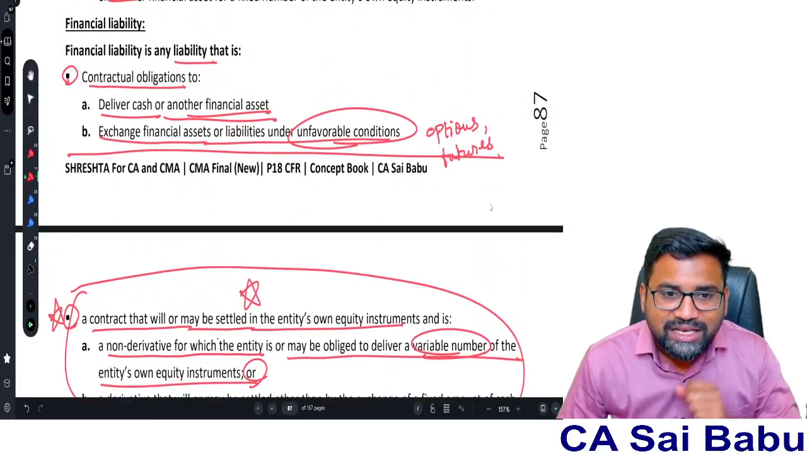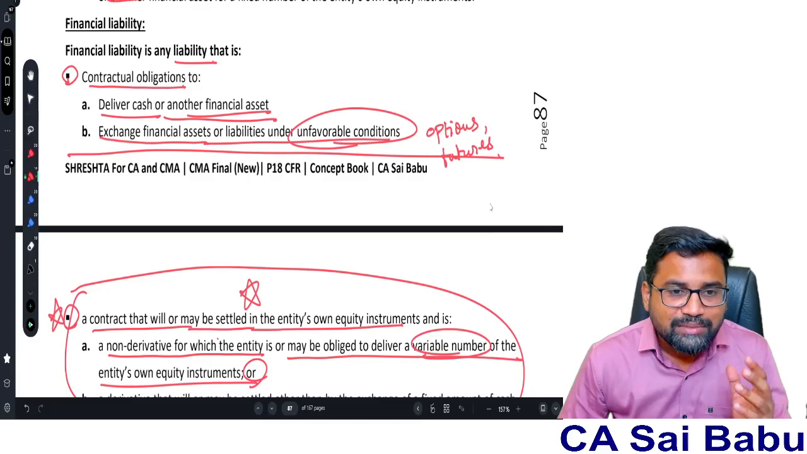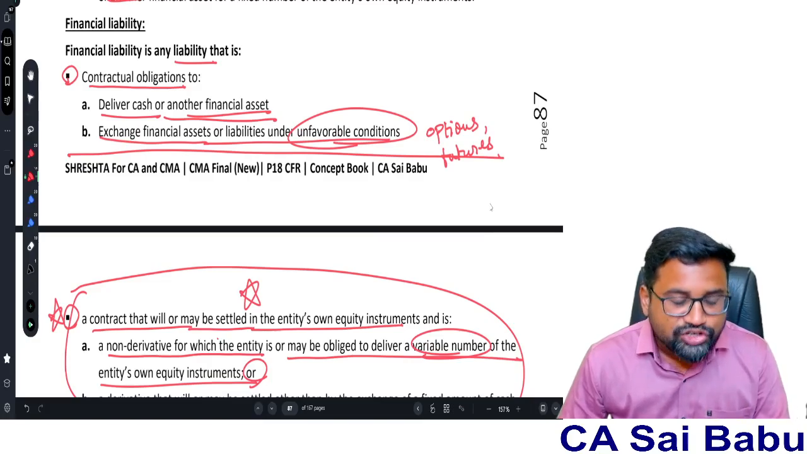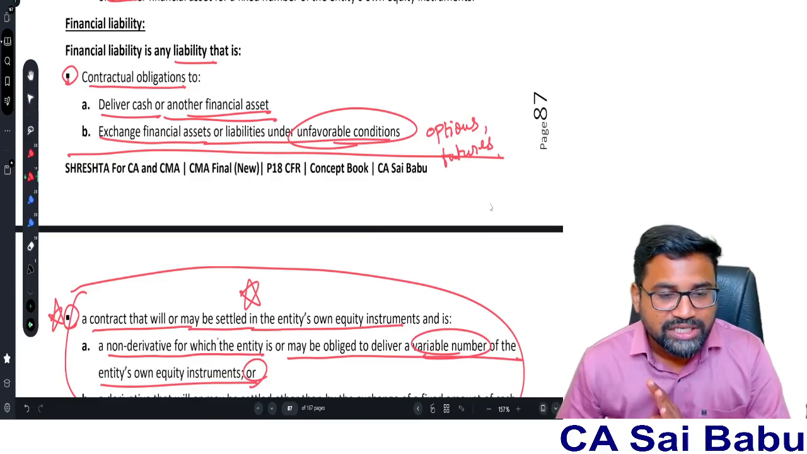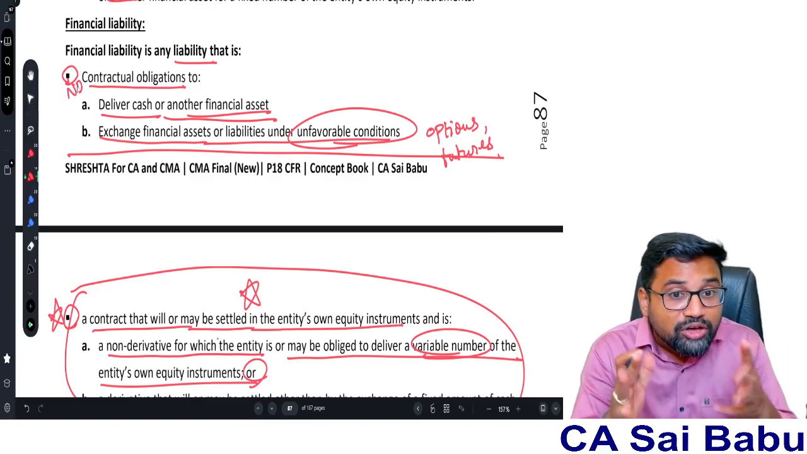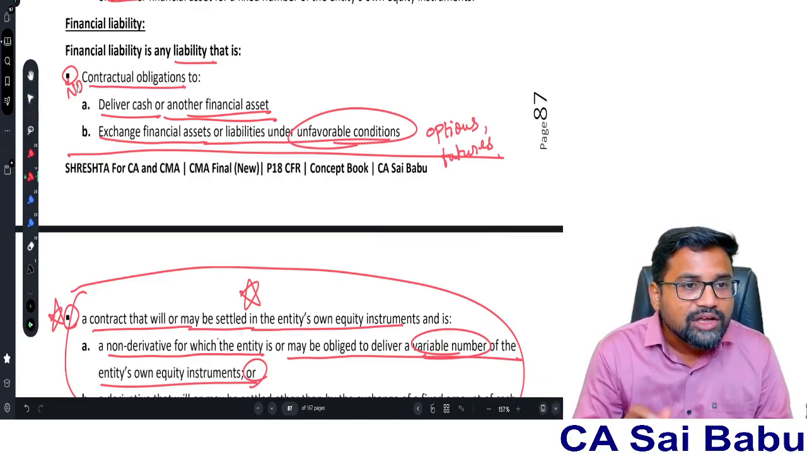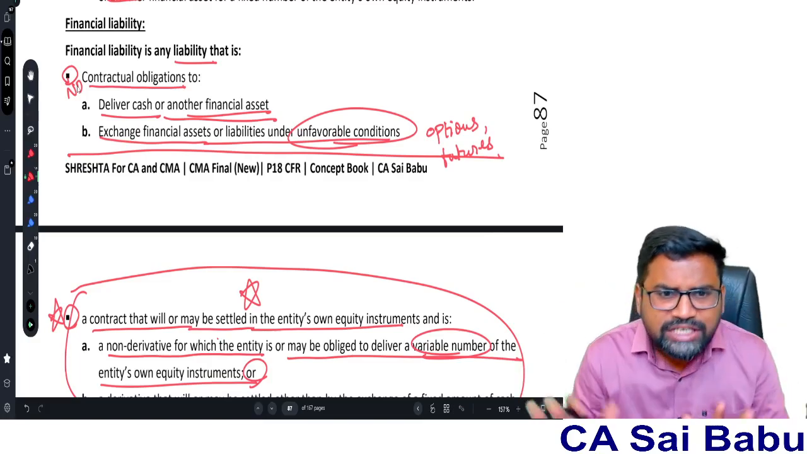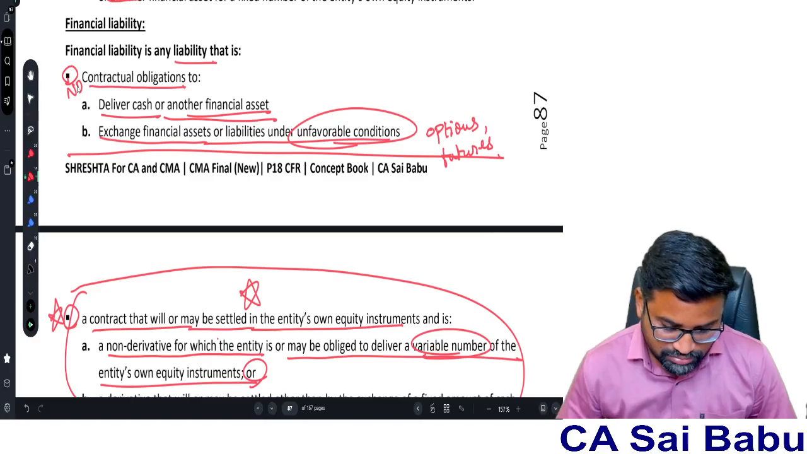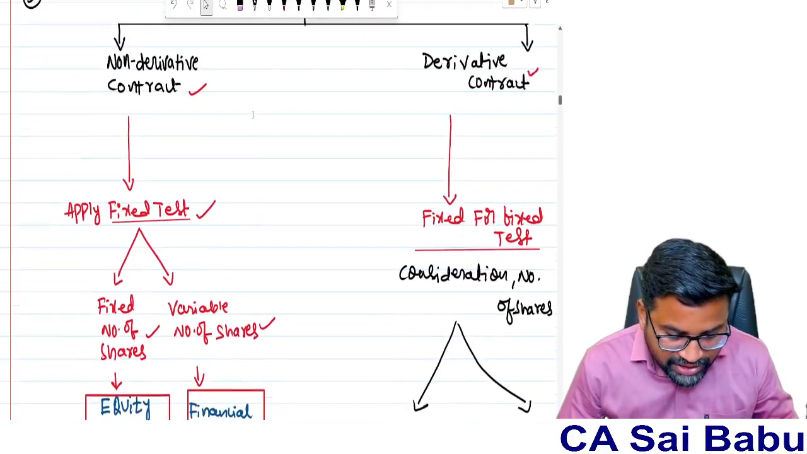We have seen the financial liability definition. What is the first part of it? Financial liability is a liability where there is a contractual obligation to deliver cash or another financial asset, or exchange of financial assets or liabilities under potentially unfavorable conditions. So if I add the word no: no contractual obligation either to deliver cash or any other financial asset, or exchange of financial assets or liabilities under unfavorable conditions. There is no contractual obligation at all. Then we know when it becomes an equity instrument.